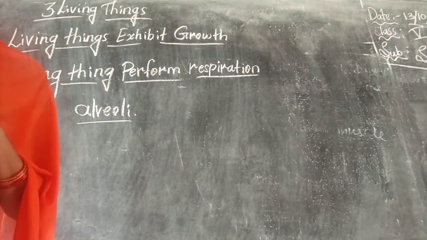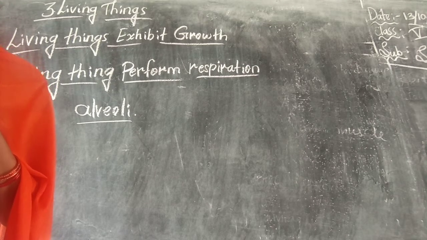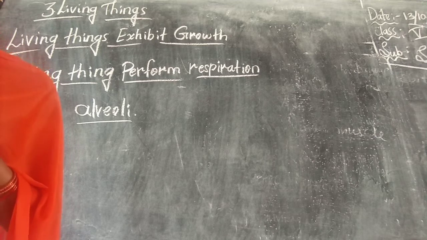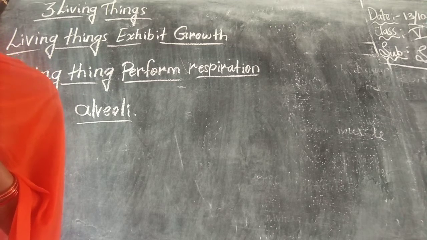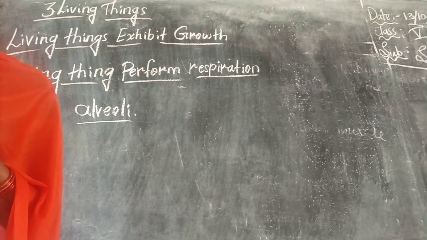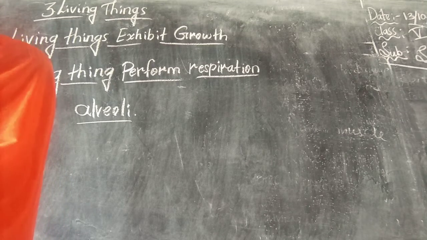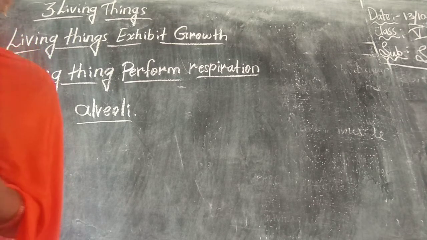Okay, now listen here. I will show you some pictures. Respiration in plants takes place during night. And stomata are the small pores seen on the surface of the leaves and they open and close to exchange gases from the environment. Oxygen is taken in from the environment and carbon dioxide is released into the environment during the life process of respiration.